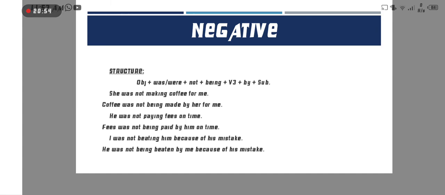Now the last example is: I was not beating him because of his mistake. First we put the object. Here the object is him, so we put he was not being beaten, the third form, and then by me, the subject, and then the remaining part of the sentence, because of his mistake.